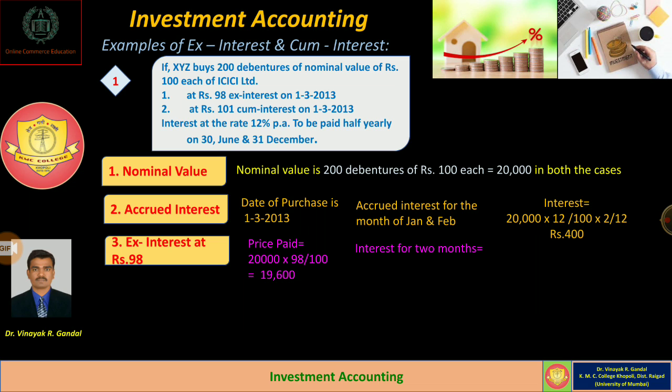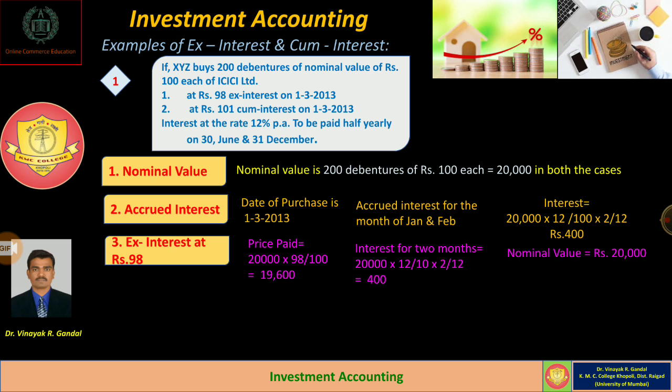Okay, and interest for 2 months, that is, interest is calculated by considering the last due date up to the date of transaction. So the date of transaction is 1st March and the last due date is 31st December. Means from 1st January to 1st March there are 2 months. So the calculation of interest for 2 months is 20,000 into 12% for 2 months. The amount of interest is 400. Okay, and the nominal value of that investment is rupees 20,000.